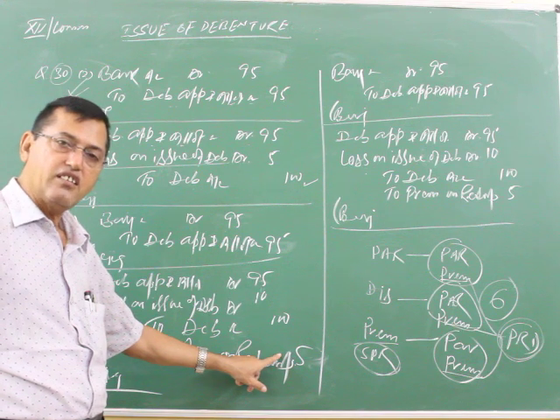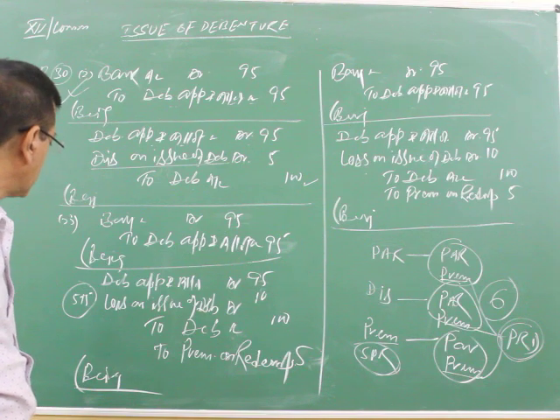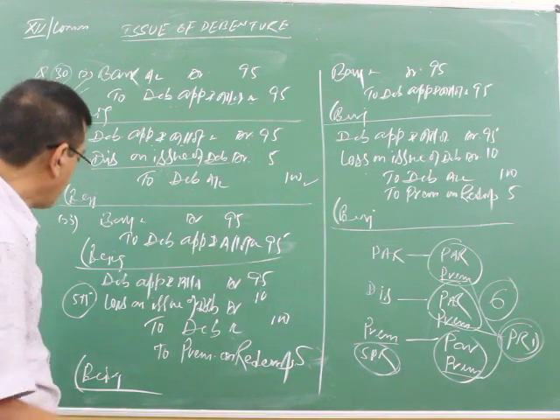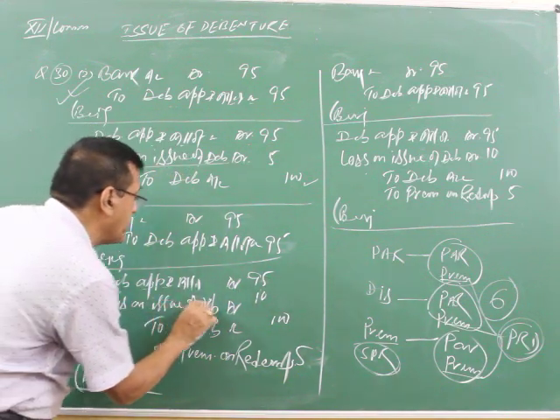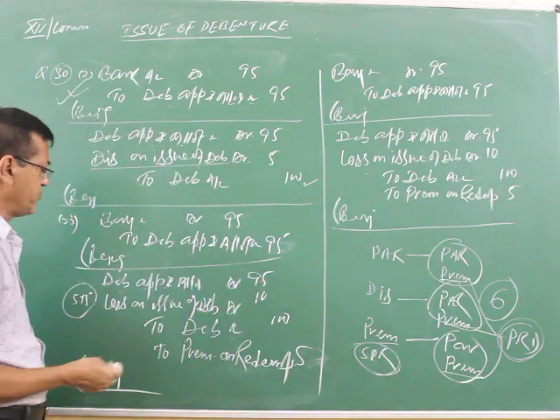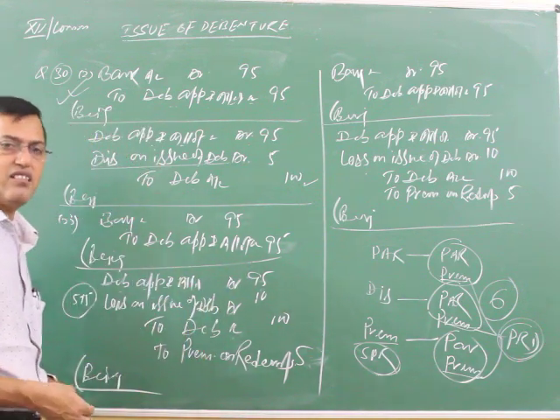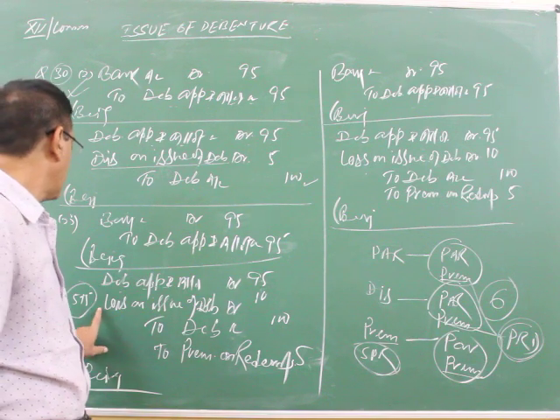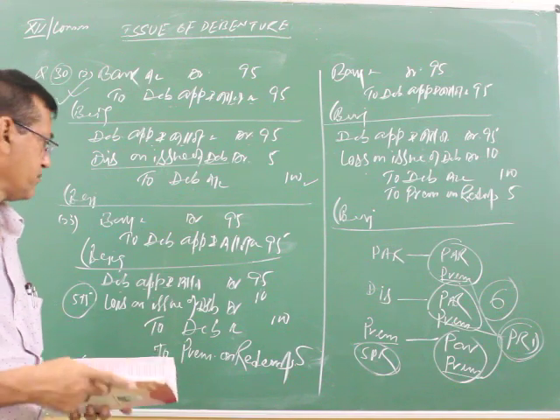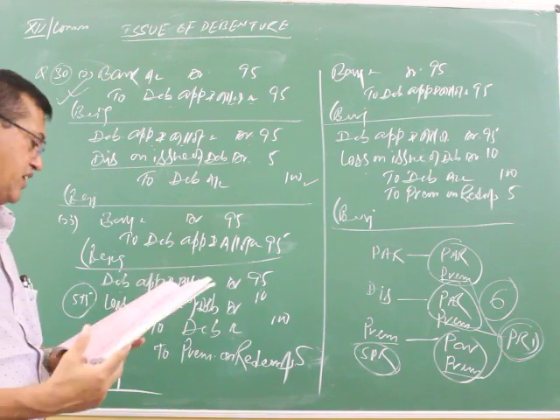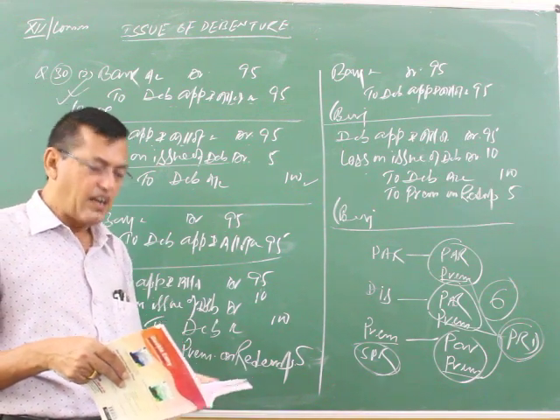Now see, it is clear. There are two options, depending upon the teachers and students, what you are going to do. If you write discount on issue of debenture account separately 5, and loss on issue of debenture account debit separately 5, no problem, then to debenture and to premium on redemption. But my suggestion to you is, directly note it down: loss on issue of debenture debit 10 rupees. That was the second circumstance.